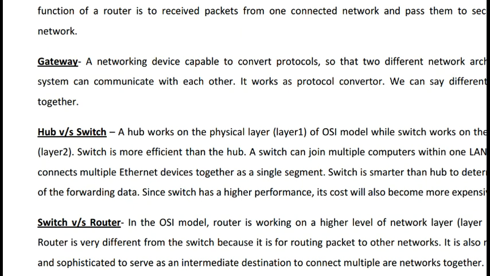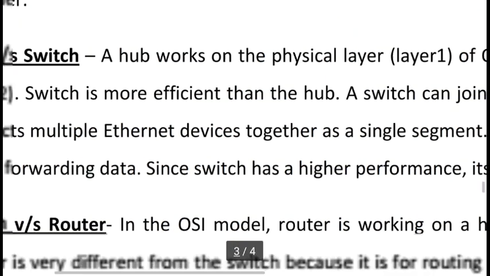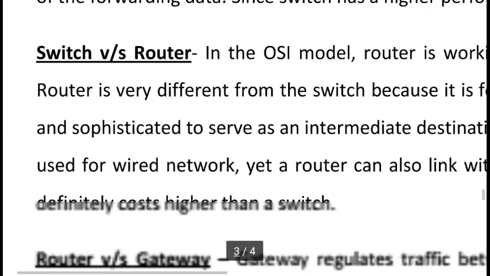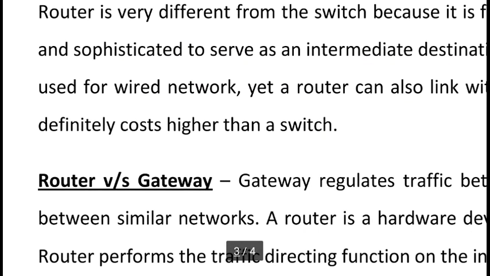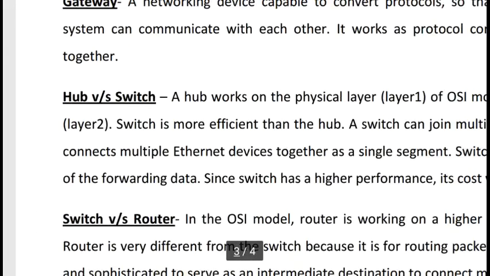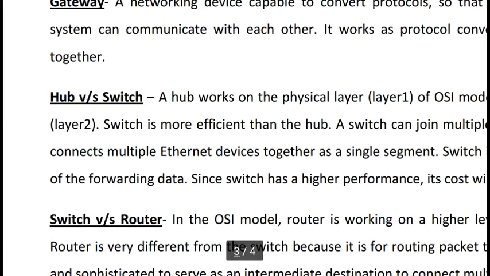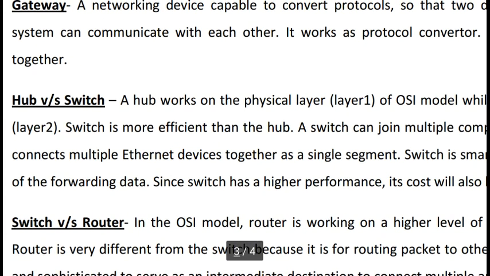Now we can compare the different types of networking devices: hub versus switch, switch versus router, and router versus gateway. Suppose hub versus switch. A hub works on the physical layer, which means directly on a physical cable.